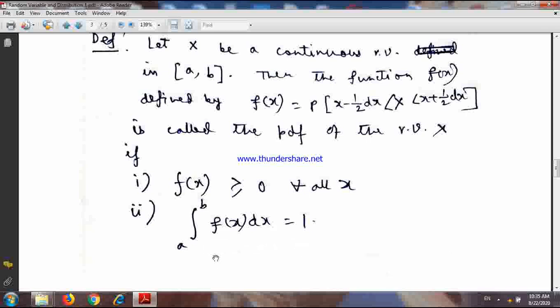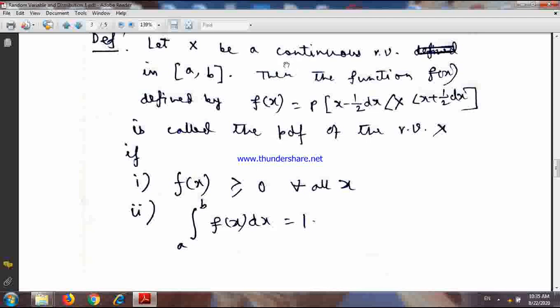One more thing here you see. In case of a discrete random variable, we use summation of probability x equals to small x. But in case of a continuous random variable, we use integration. Fine.